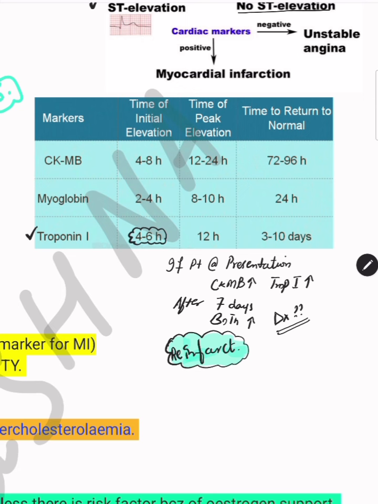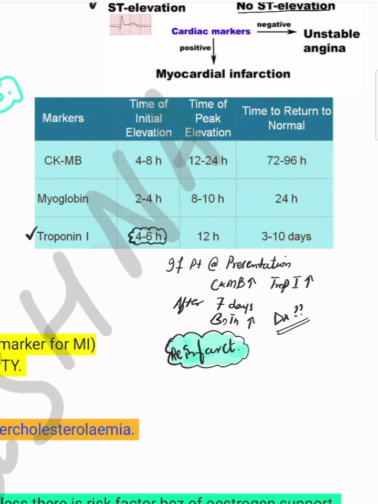If a patient comes to you, say, with a very severe chest pain which is radiating to the left arm, and it is very typical cardiac chest pain, and you ordered the trop and it is negative, will you send the patient home? The answer is no. In the first reading of trop, you should not rely on it if the history is very particular for the ischemic heart disease, because it takes 4 to 6 hours to rise and it takes 3 to 10 days to return. So troponin I is a very important enzyme that can give us a clue if the patient is presenting late, but very early it is not raised.